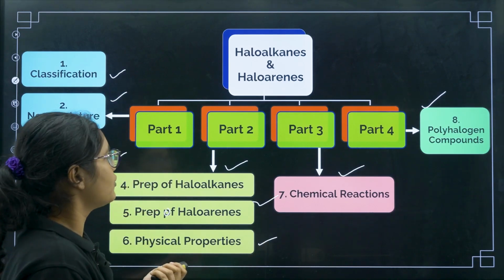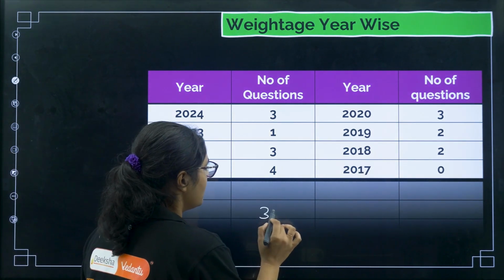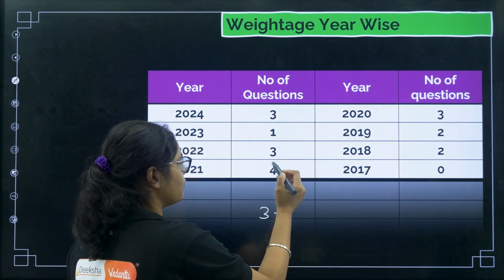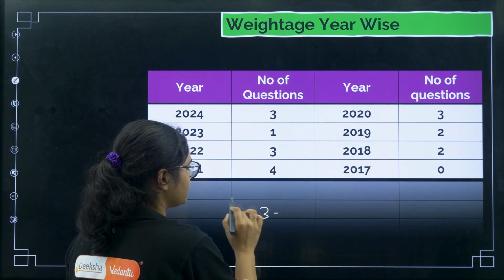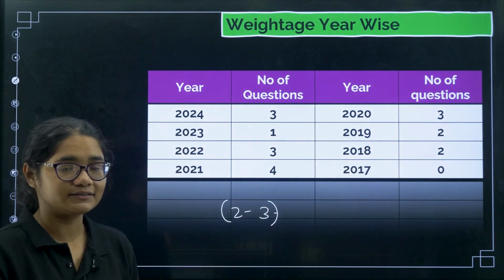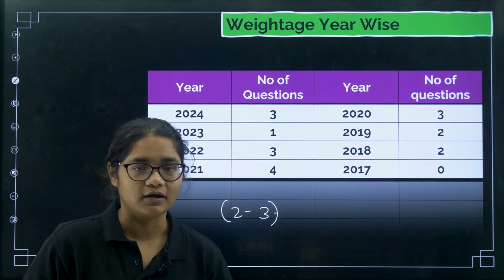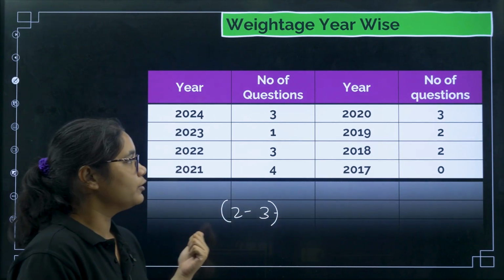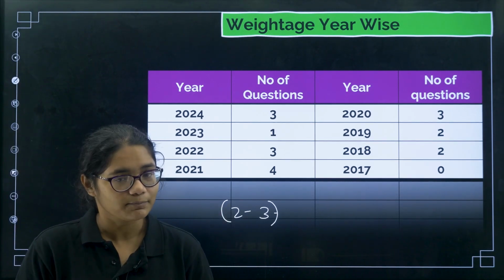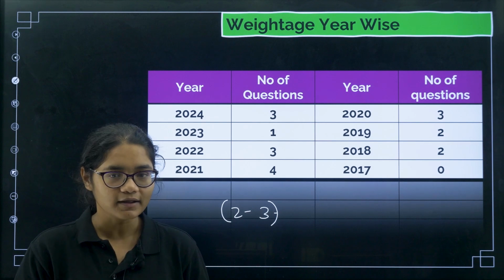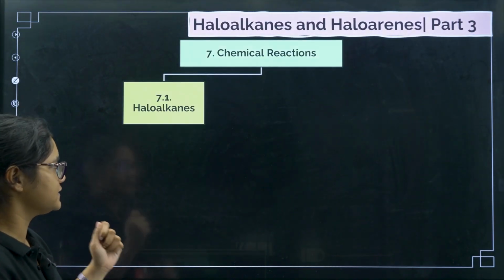Now coming to the year-wise weightage. Every year the number of questions varies, somewhere 4 questions, 1 question, 3 questions, even 0 questions. So you can expect 2 to 3 questions from this chapter. But this chapter is very important because it is the basis for the other organic chapters also. The reactions that you are studying here will be used in the other organic chapters, so it is very important to master this topic. Clear?